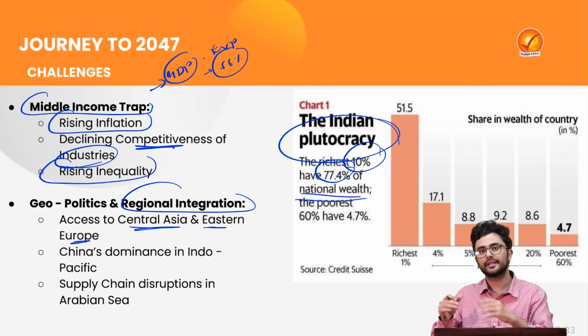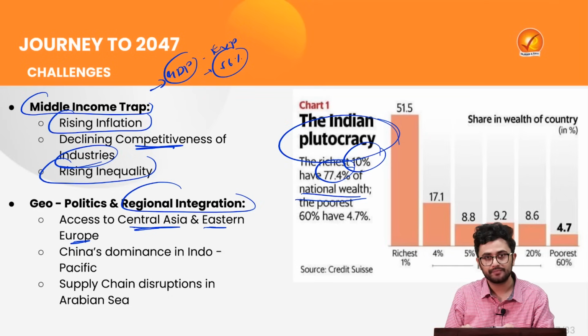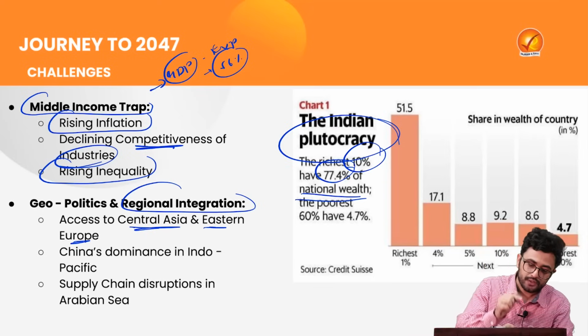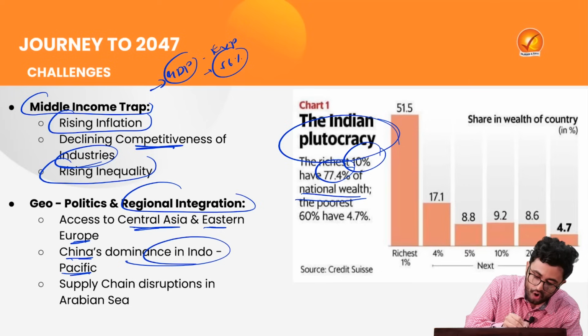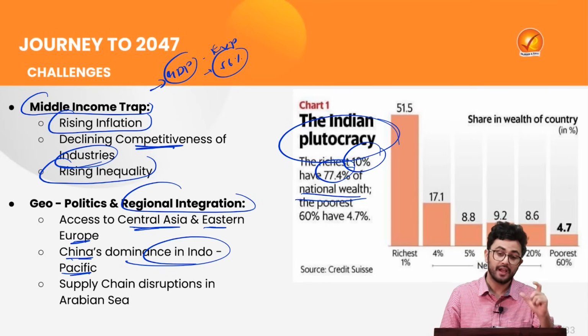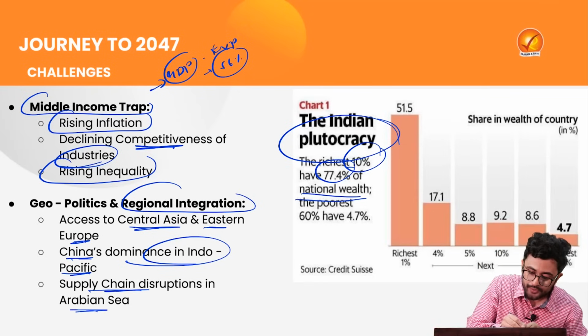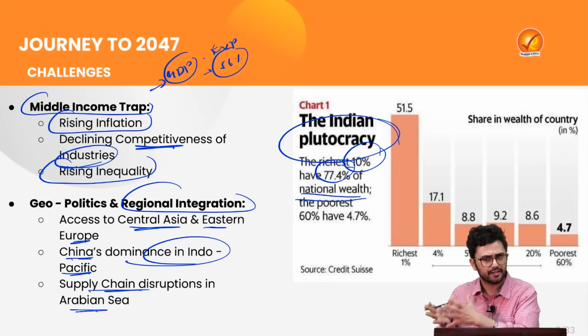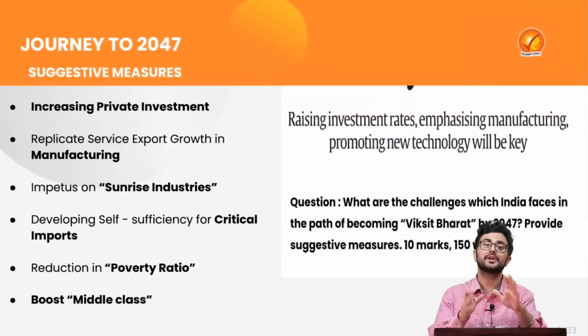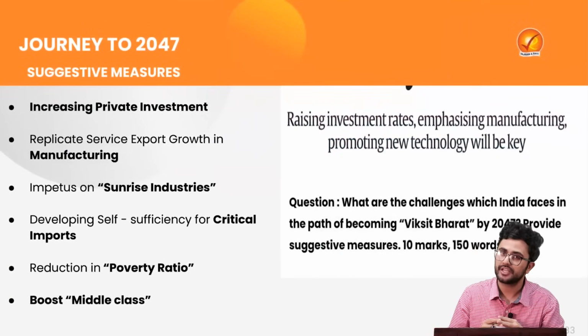That is why we are creating the India-Middle East Economic Corridor, or we are trying to invest in the Chabahar port of Iran. Also, there is China's increasing dominance in the Indo-Pacific region, which comprises 60% of our trade, and the supply chain disruptions which are recently taking place, such as in the Red Sea because of the Houthi attacks. So all these geopolitical developments can also hamper India's prospect to become a developed nation.